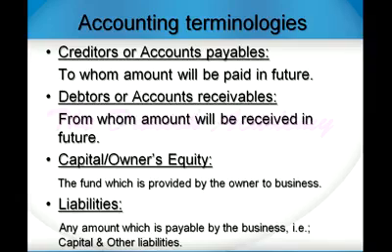Capital or owner's equity, it is the fund which is provided by the owner to his business. Liabilities, any amount which is payable by the business is a liability. For example, capital and other liabilities, because these are the liabilities to the owner.